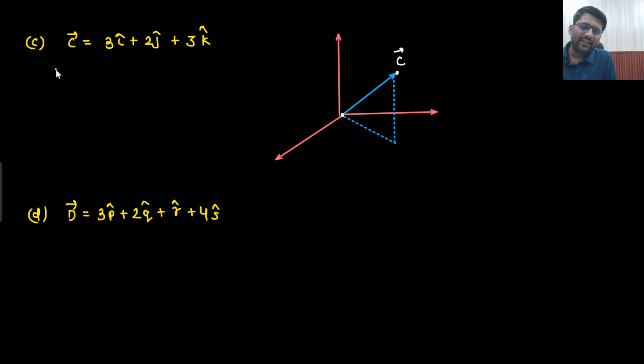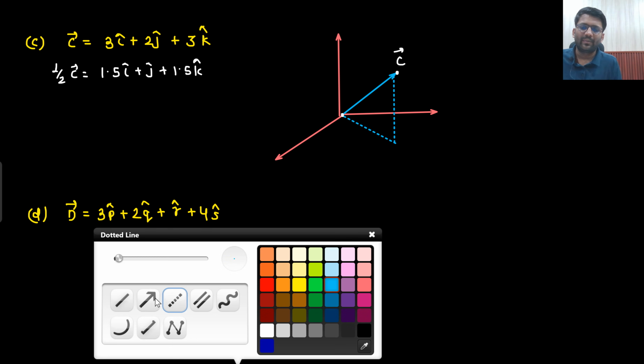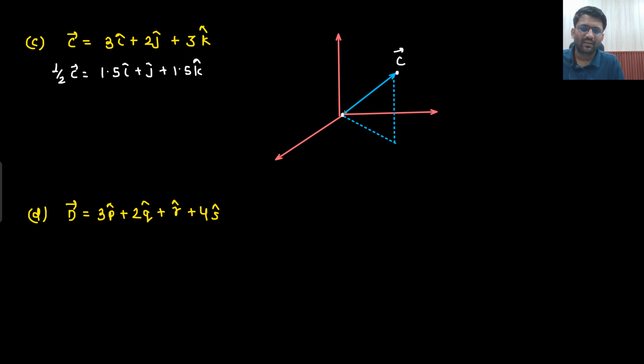You multiply this vector with anything, let's just say 1 by 2 I multiply with, then what will I get? 1.5 i cap plus j cap plus 1.5 k cap. So where will be that vector? That vector will be somewhere here, right? If I multiply it with some negative value, let's just say minus 4 c vector, so it will be minus 12 i cap minus 8 j cap minus 12 k cap.